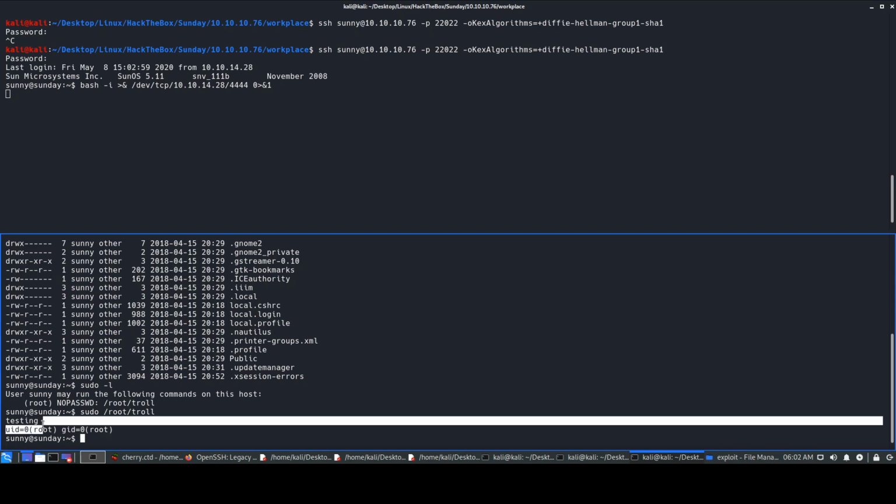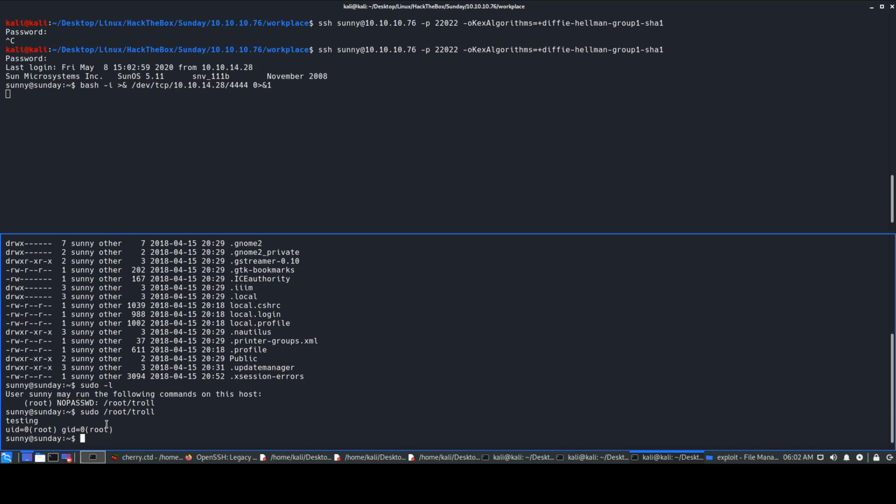I do not have the content of the file, but my guess is it prints testing first and then gives the ID. So they might have written something like echo testing, and then on the next line it would be id. So you enter the ID. That's what it is doing, I guess, after the next line. I'm not sure, but it looks like that. It's just printing the ID of the user which is present.